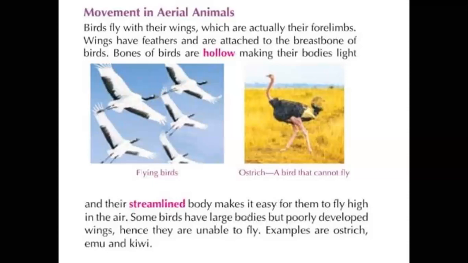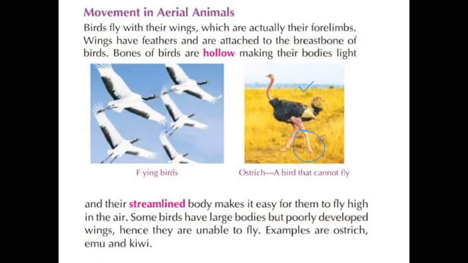Some birds have large bodies but poorly developed wings. For example, this is the ostrich. The ostrich is a big organism. The ostrich is unable to fly. The ostrich is also a bird. It contains wings, means feathers, but this bird is unable to fly because of its more weight. And in the body they contain bones.